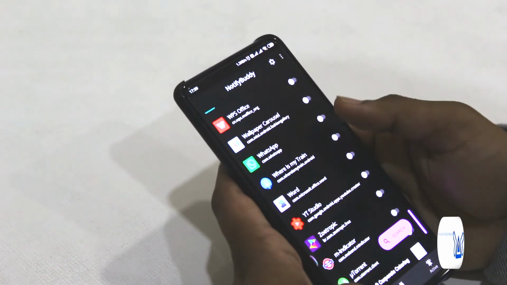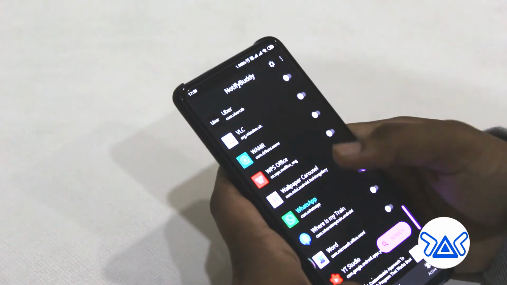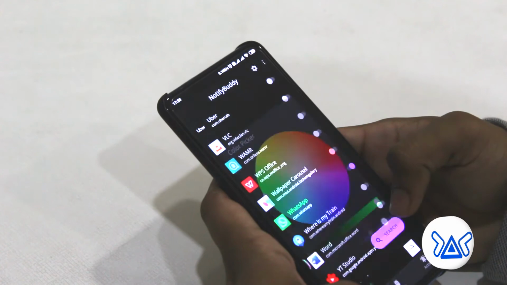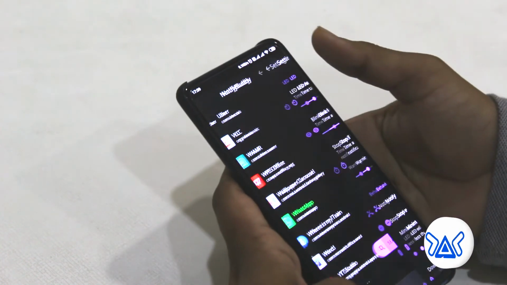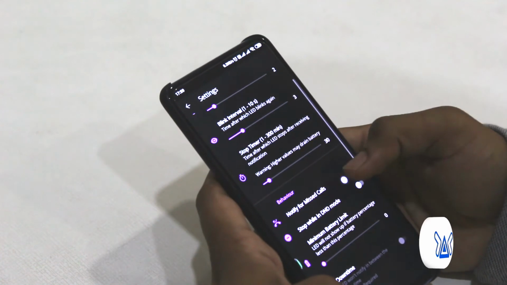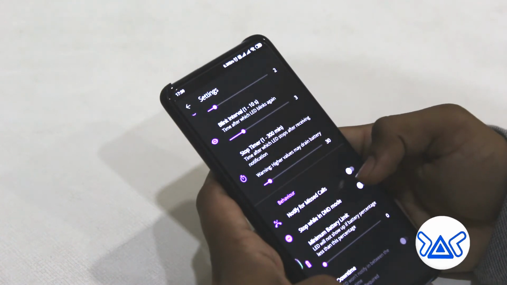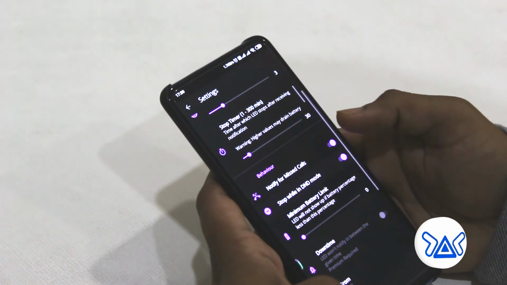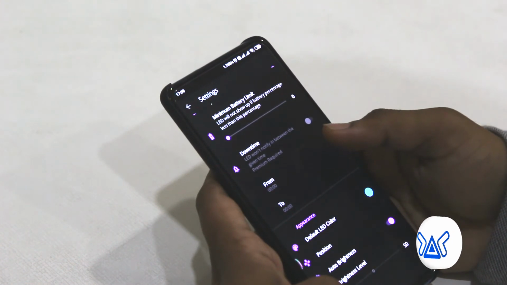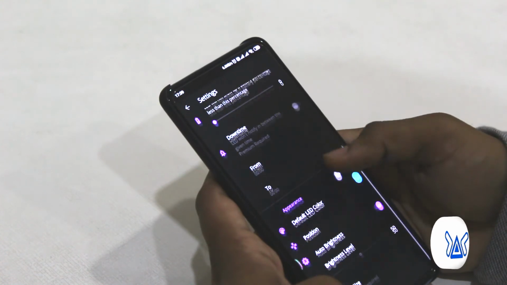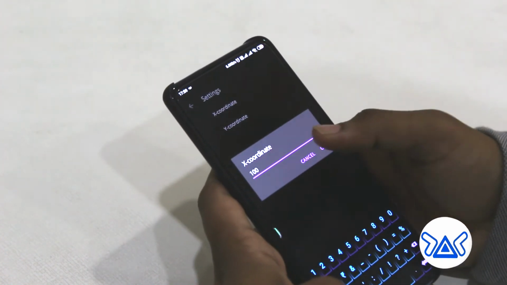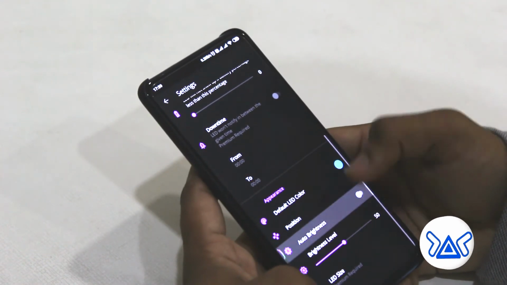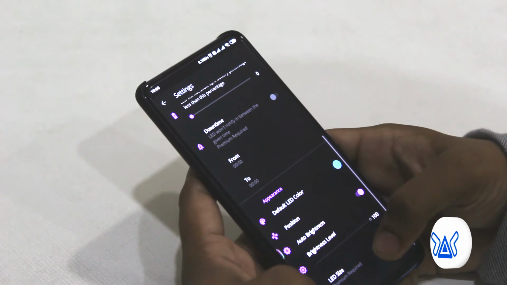And here you can choose any of the applications. I am choosing WhatsApp and giving the notification LED green color. Now we will go to settings. Here you can get the notification for missed calls, then stop while in DND mode notification. Then here you can also set the timer for the notification LED. Here you can adjust the position of your notification LED. Then here you can increase the brightness. This way you will get the notification.